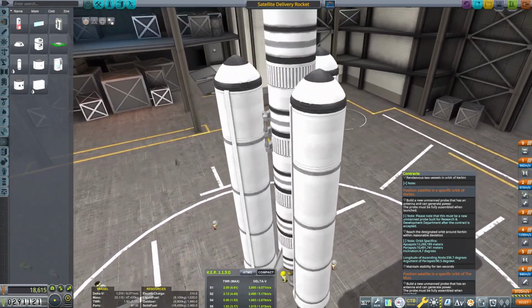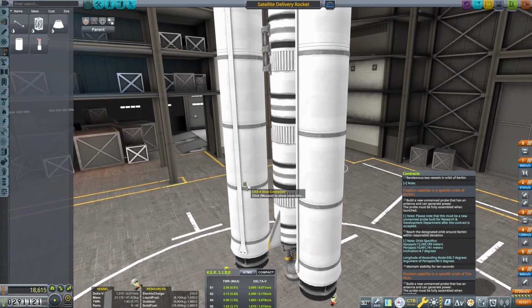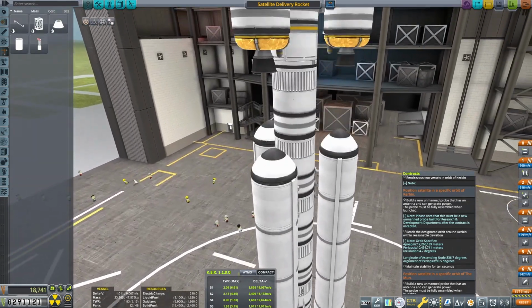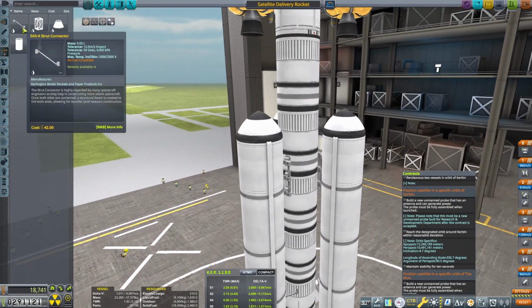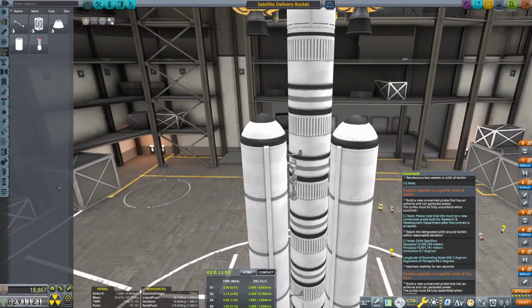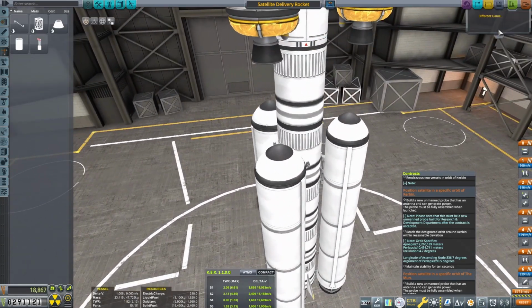Oh, you know what? One thing that I should add are struts. So we need structural. Let's add, yeah, 3 times. So we got some there, and let's add some to the top. All right, good enough. Looks kind of weird, but whatever. Okay, I think this thing's ready to go. So we will head to the launch pad.